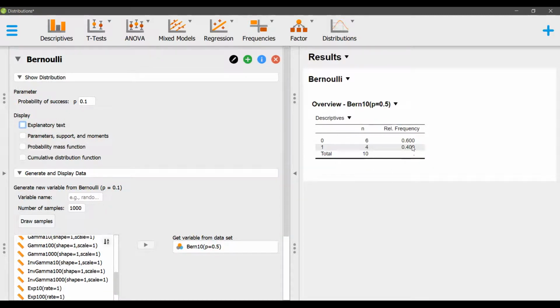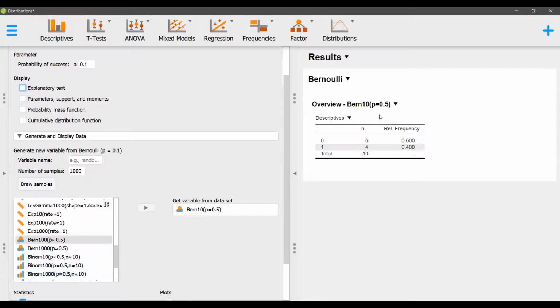So the relative frequency, which is also called probability: the probability of getting 1 is 0.4 and getting 0 is 0.6. So that is not an ideal case. Ideally we should have 0.5 every time, and that's what my theory also tells, that my probability should be 0.5 for success and equally for failure also, because 1 minus 0.5 is going to be 0.5 again. But since my data set is not large, I'm getting some deviation from the ideal value.